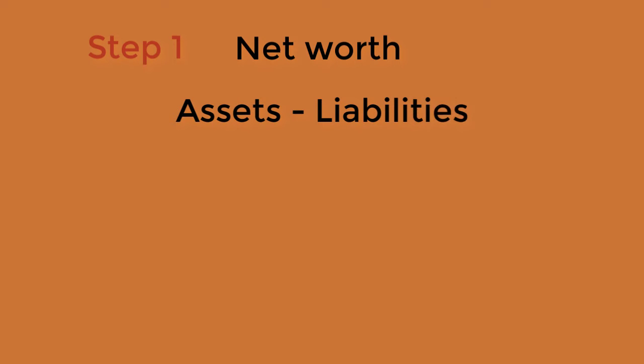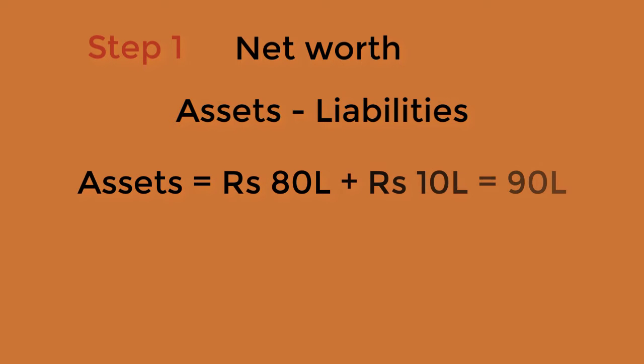So let's get started. Our step 1 would be understanding the net worth. What is net worth? Net worth is assets minus liabilities. In the example, we have the assets as house for 80 lakh rupees and fixed deposit 10 lakh rupees. So the total assets are 90 lakhs.